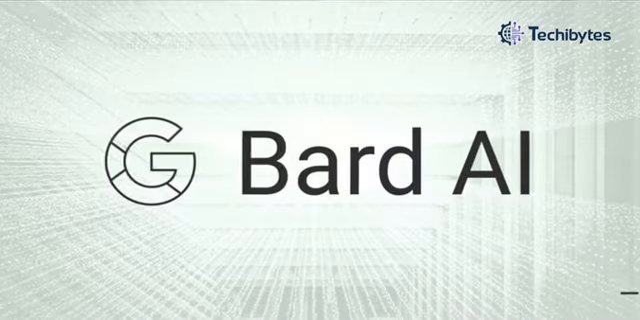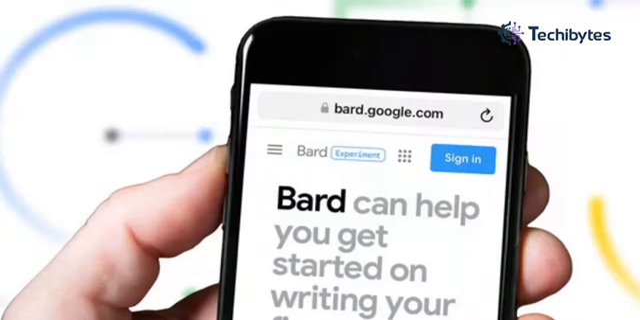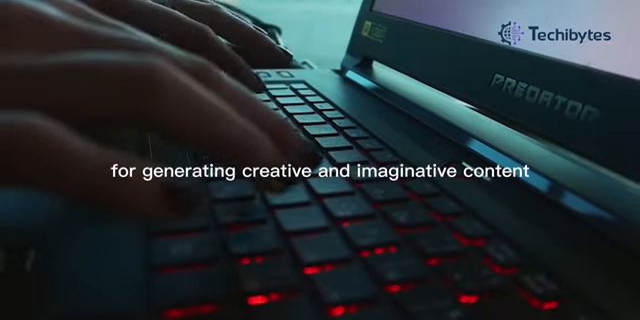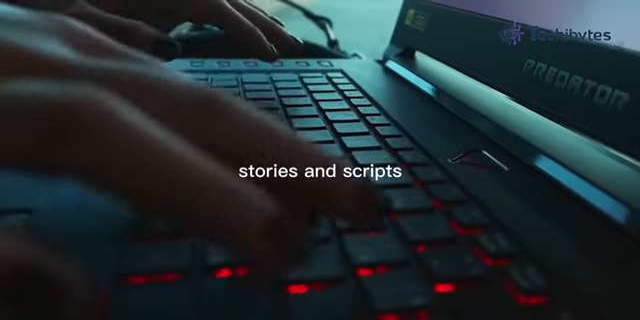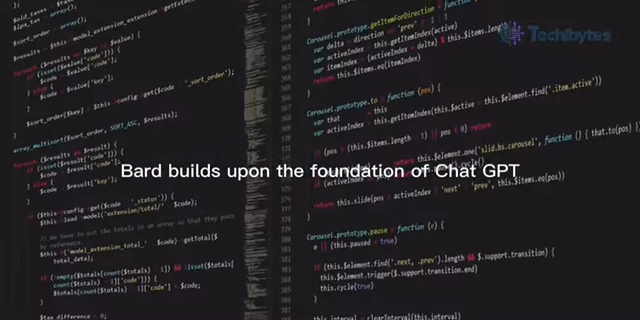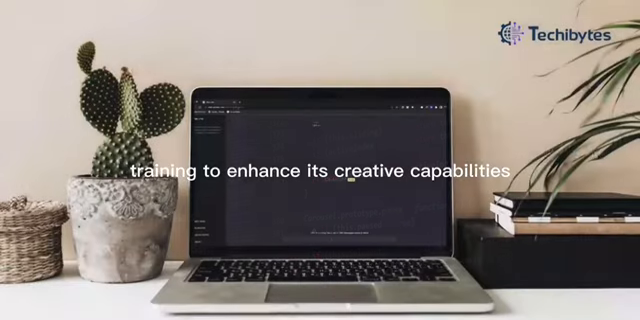Now, let's turn our attention to Bard. Bard is another impressive language model developed by OpenAI. It's specifically designed for generating creative and imaginative content, such as poetry, stories, and scripts. Bard builds upon the foundation of ChatGPT and incorporates specialized training to enhance its creative capabilities.